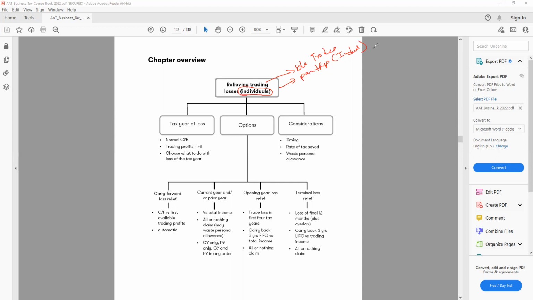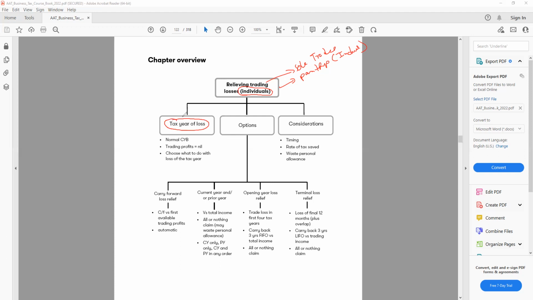So for that reason, when you have a relief for trading losses for individuals, that represents both sole trader and partnership business. So let's have a look at this one. The first step says tax year of loss. Which year did we make the loss?